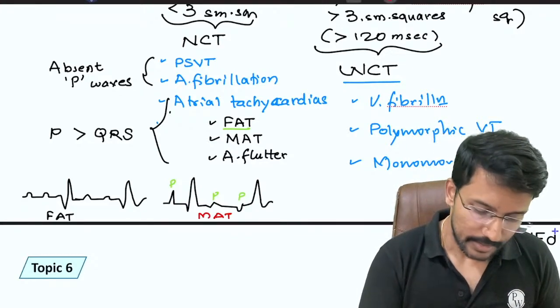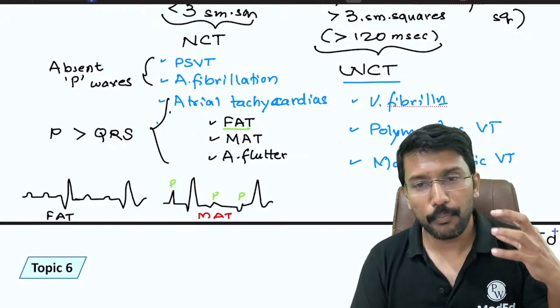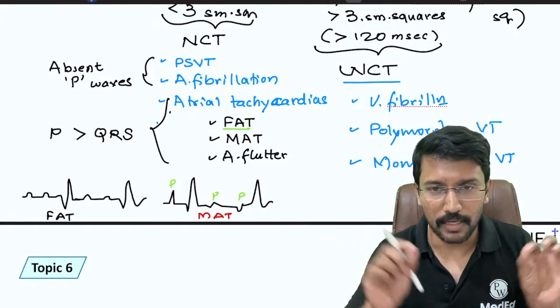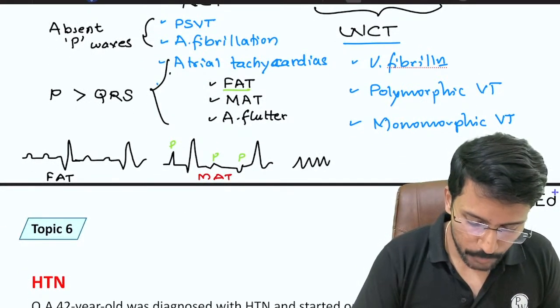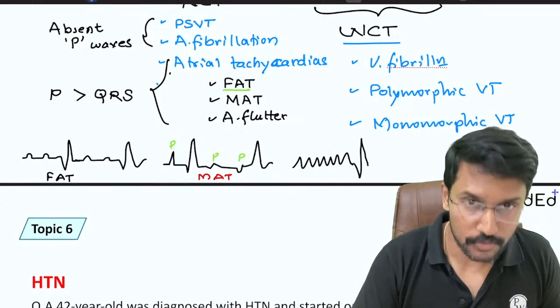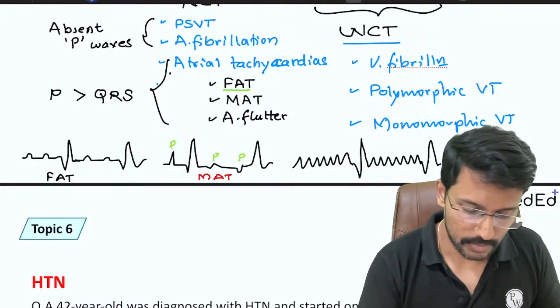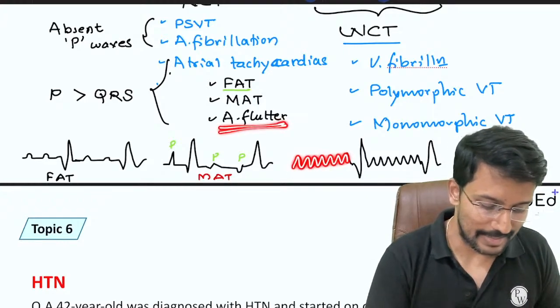Then atrial flutter is a form of atrial tachycardia where the number of P waves is so much higher in comparison to QRS that the whole ECG starts looking like a sawtooth appearance. Too many P waves, then one QRS complex. Too many P waves, and then one QRS complex. So now this looks like a sawtooth, right? That is what we call atrial flutter.